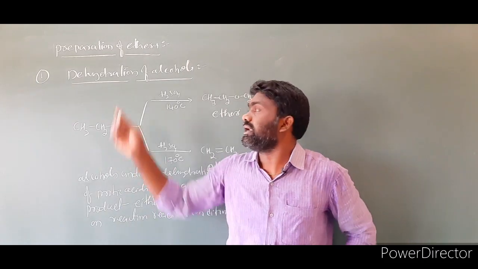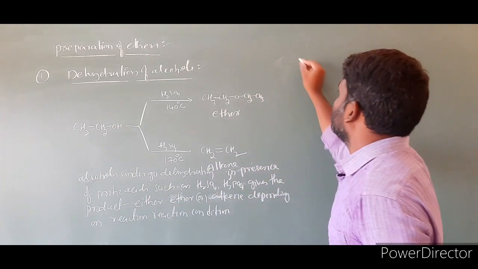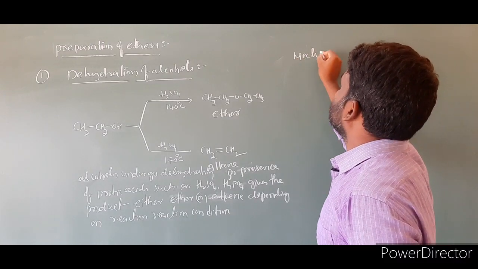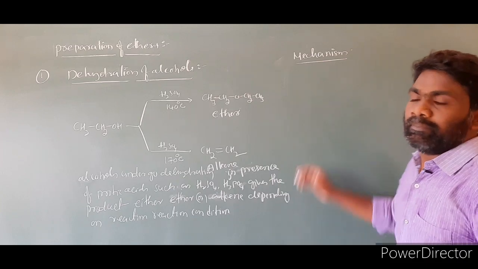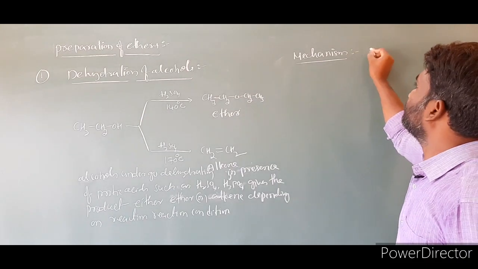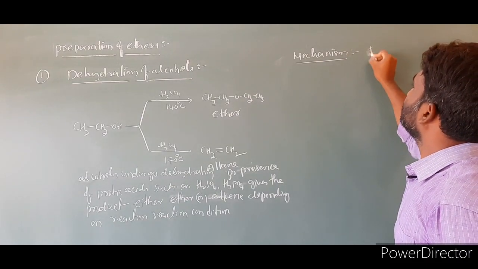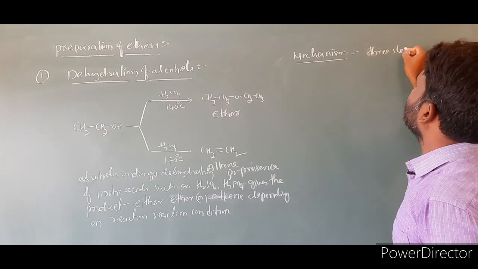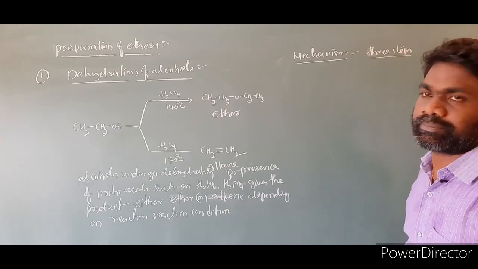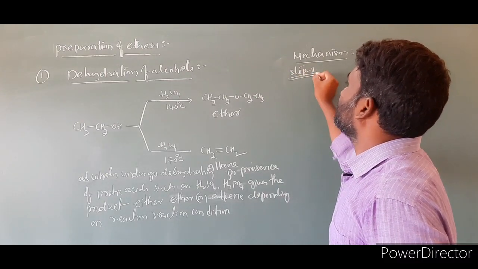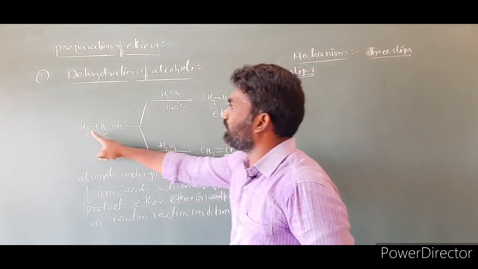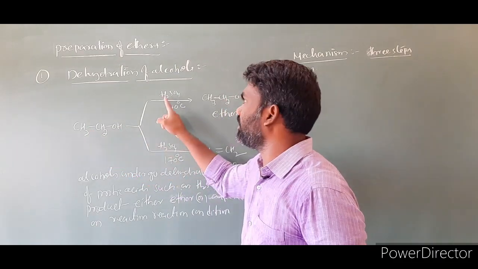Mechanism for dehydration of alcohols. The mechanism involves 3 steps. Step 1 is protonation of alcohol. This alcohol molecule we have to treat with H2SO4.